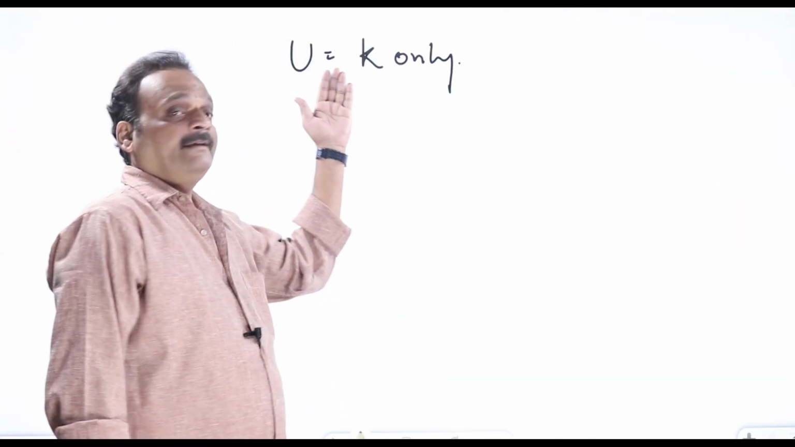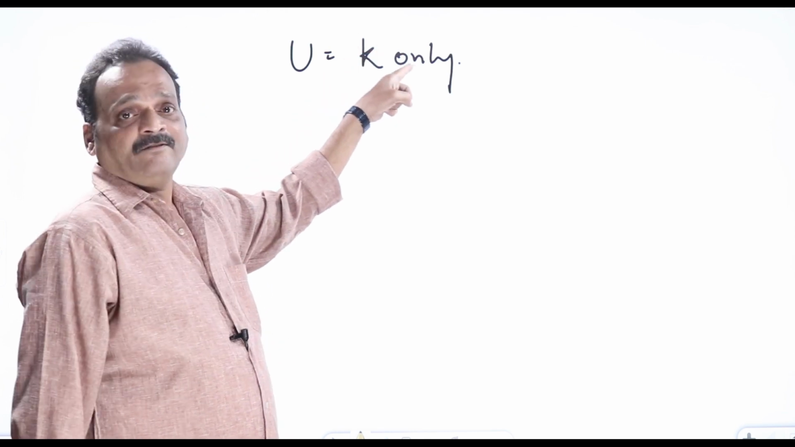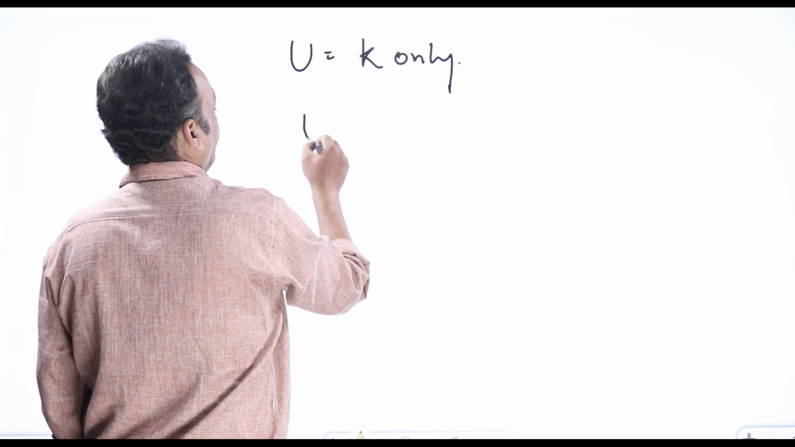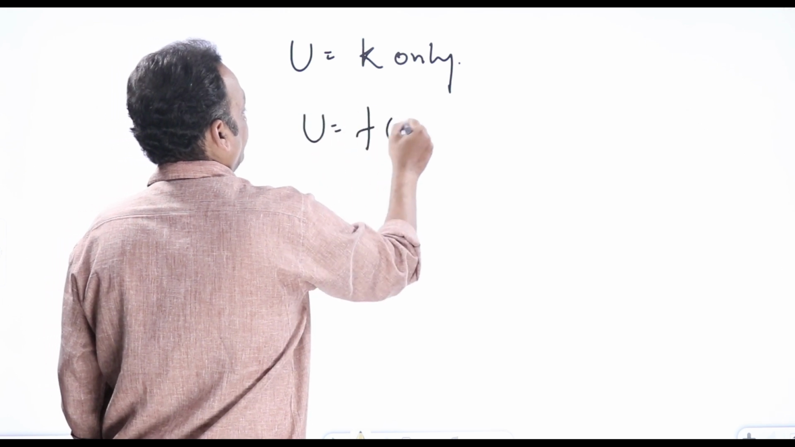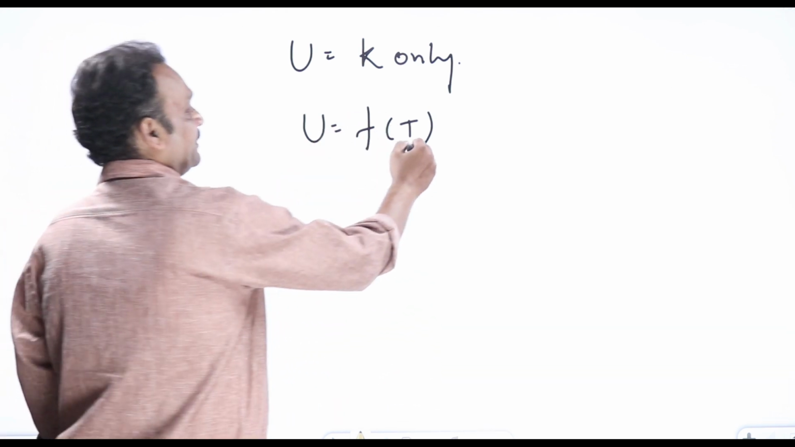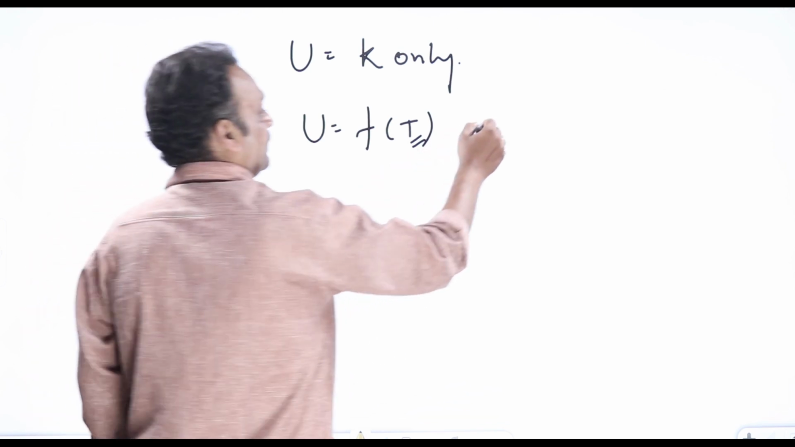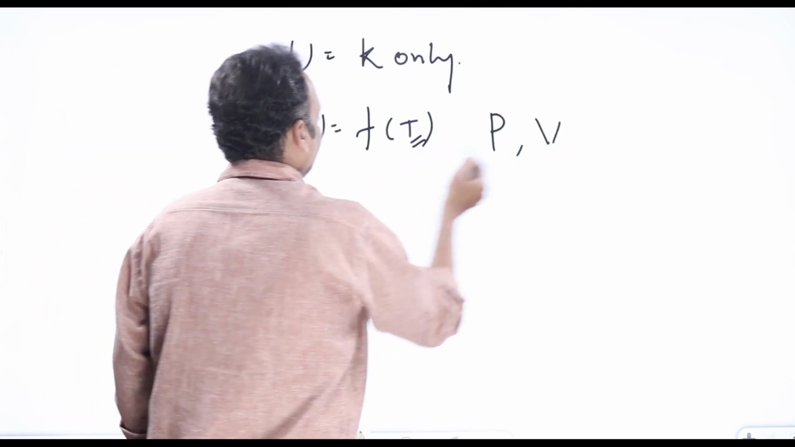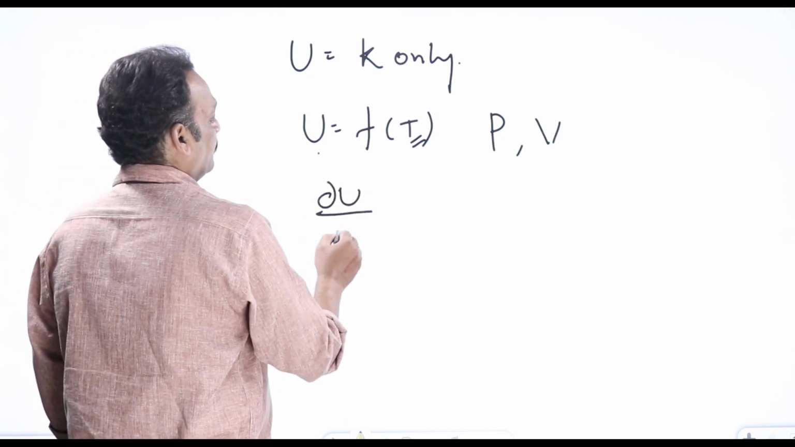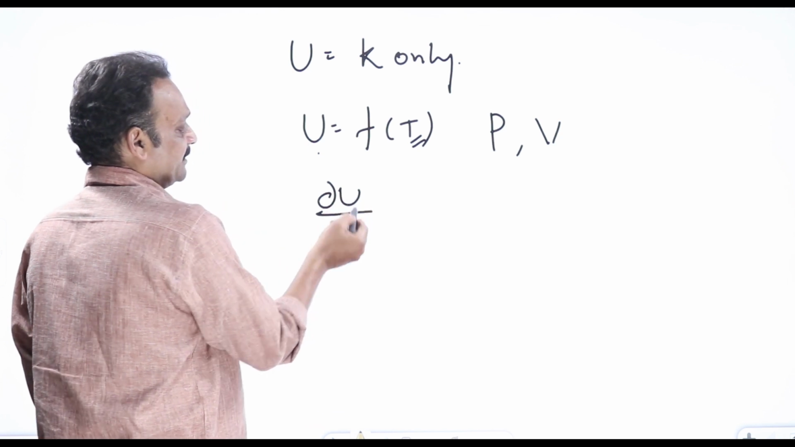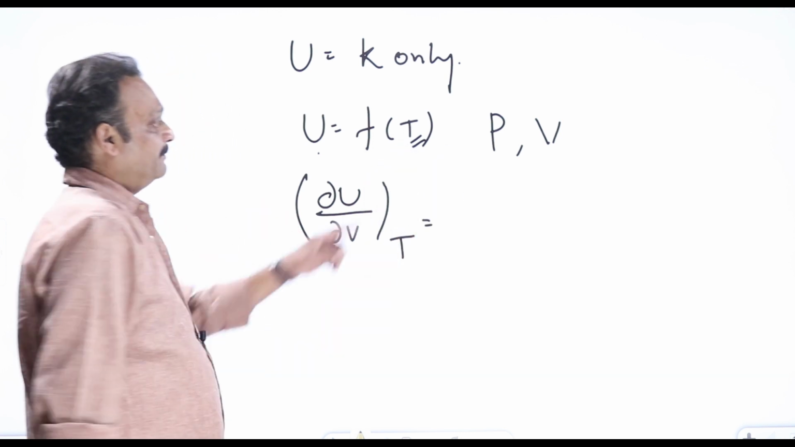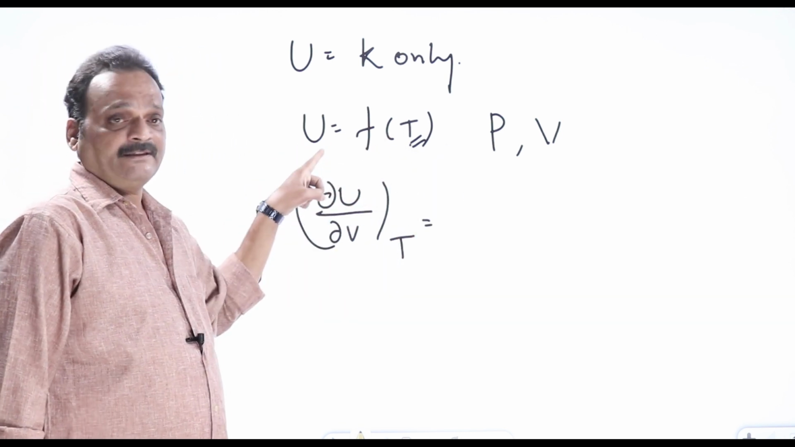So the internal energy of an ideal gas is entirely in the form of kinetic energy only. Kinetic energy depends only on temperature. So for an ideal gas, U is a function of temperature only. U depends on temperature only. That is, if you keep temperature constant and vary any other parameter like pressure or volume, internal energy will not change. That is, ∂U/∂V, the change in internal energy for change in volume at constant temperature. When temperature is constant, internal energy is purely a function of temperature.